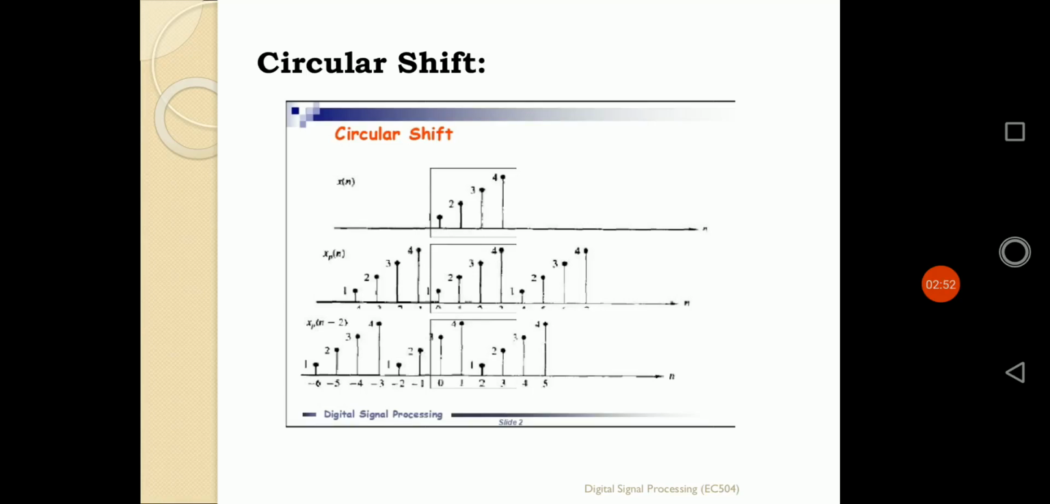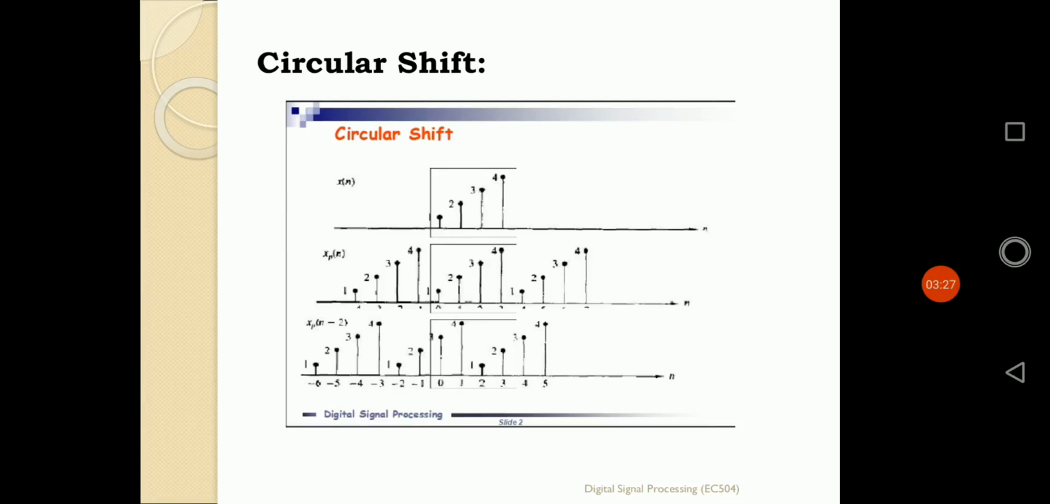Now if I want to find a circular shift of that periodic sequence as x of p n minus 2, n minus 2 equals 0 means n becomes plus 2. Plus 2 means the signal will be shifted by 2 units forward. That means point 0 will go to point 2, point 1 will go to point 3, point 2 will go to point 4. So the signal is represented by a positive, rightward shift of 2 units in its graphical representation.